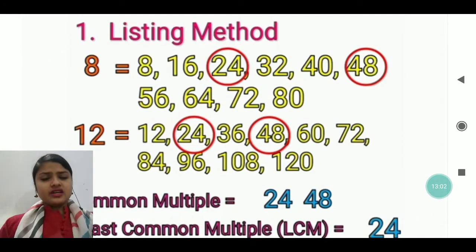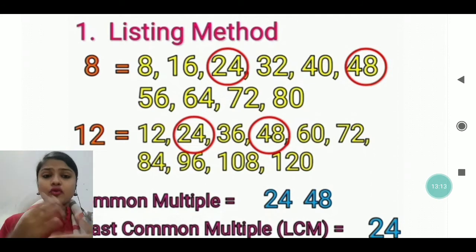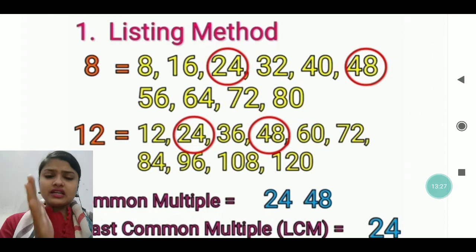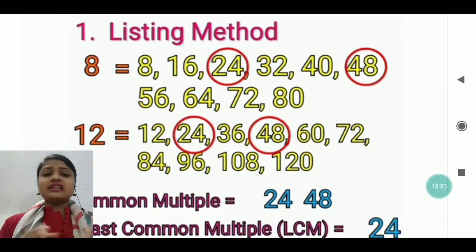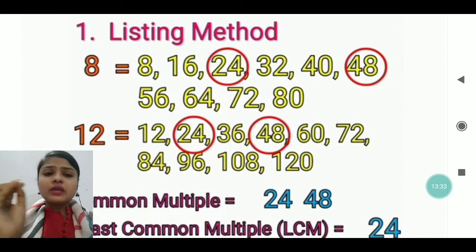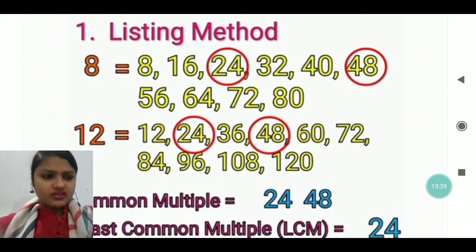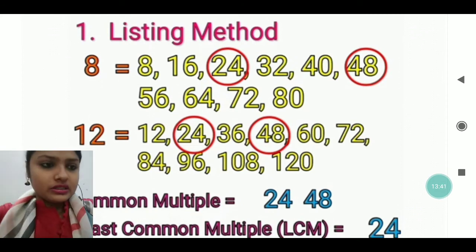As you can see, my dear, this is the listing method. In the listing method, you follow the same process we have done previously in the questions I solved: the multiples of 4 and 6, the multiples of 3, 6 and 12. So many multiples we have discussed, and that was all done with the listing method. What is the listing method? We write the multiples of the given numbers, and then we find the common one between them.